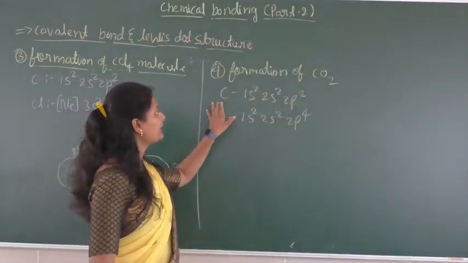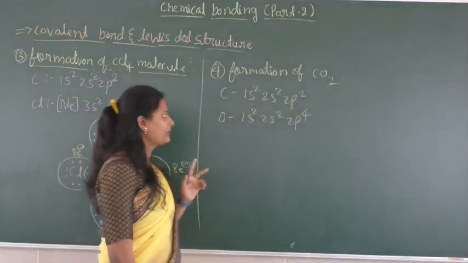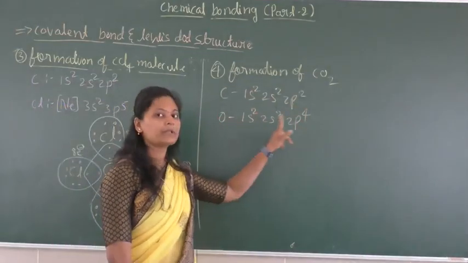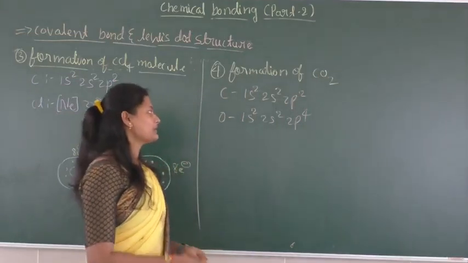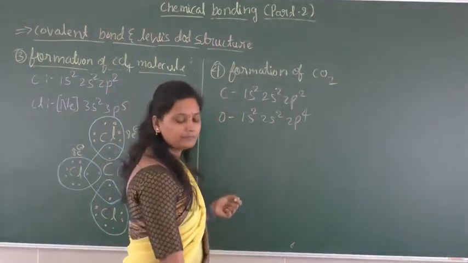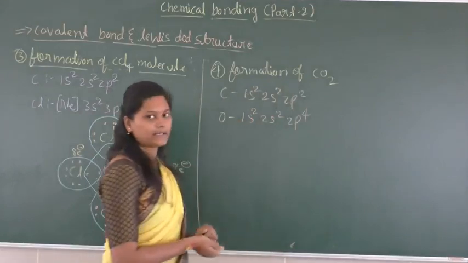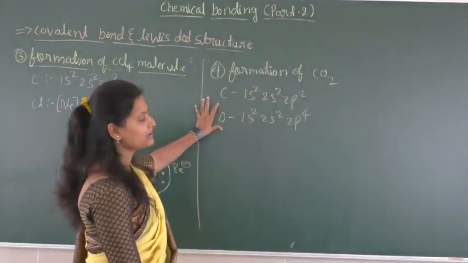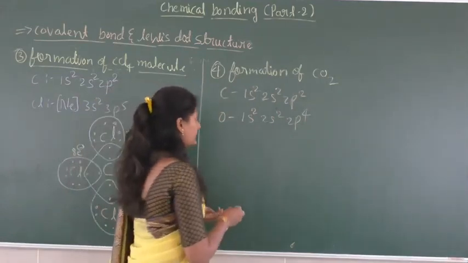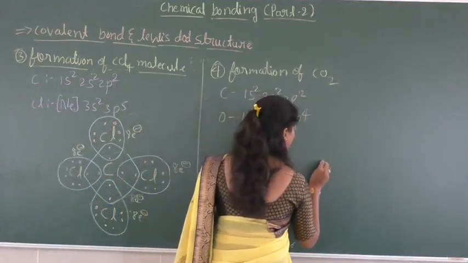Okay, so here the carbon requires 4 electrons to attain the nearest noble gas configuration, and oxygen requires 2 electrons to attain the nearest noble gas configuration. So when we write the Lewis dot structure of carbon dioxide, the carbon is the central atom, because the electronegativity of oxygen is more than that of carbon. Next, oxygens are placed at the corners of the molecule.